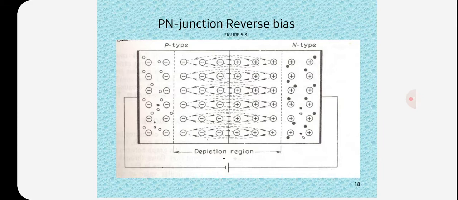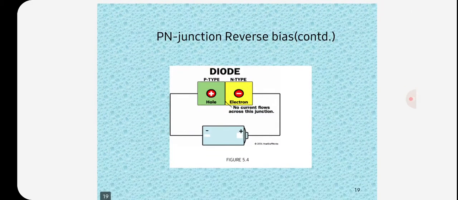So, in reverse biased PN junction diode, when the external voltage applied to the junction is in such a direction that potential barrier is increased, it is called reverse bias. Suppose a negative terminal of the battery is connected to P region of the diode and the positive battery terminal to the N region as shown in figure. That is called reverse bias.